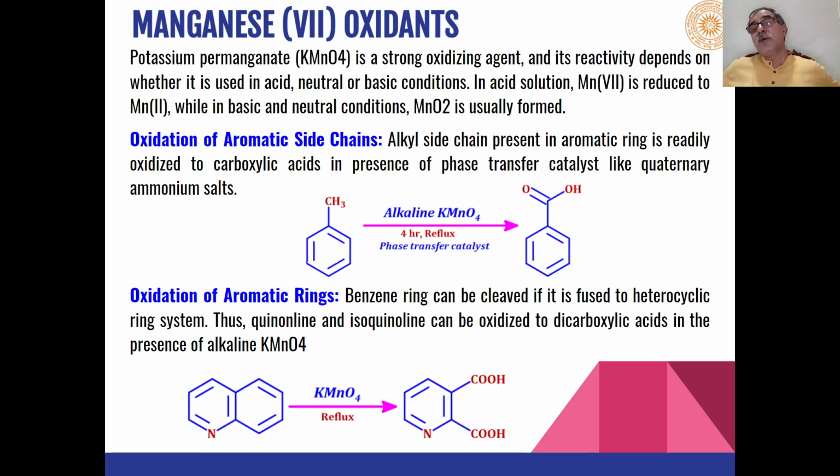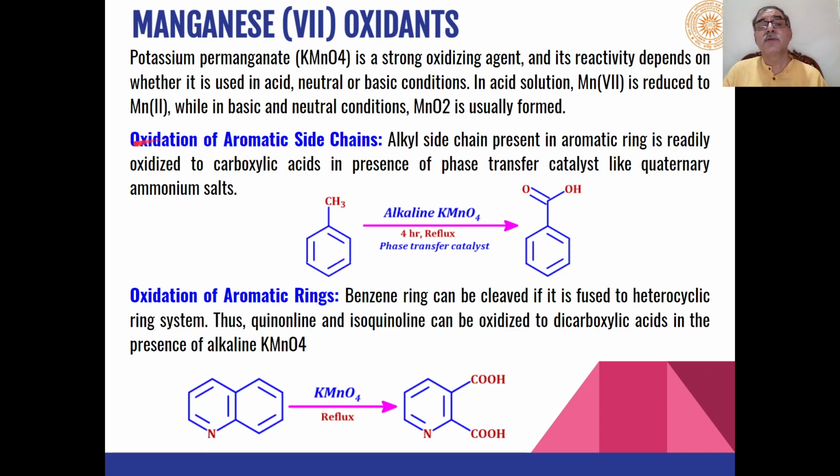So in case of acidic solution, which is more effective, the manganese 7 is reduced to manganese 2, whereas in basic conditions the manganese 7 is reduced to manganese 4, that is, manganese dioxide is formed during the reactions. So this can be used for different types of functional group transformations.